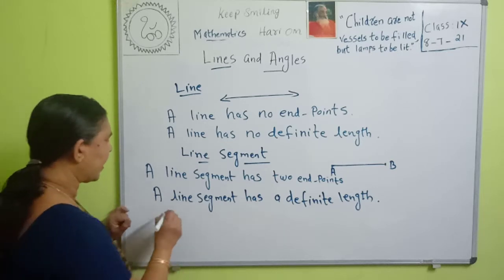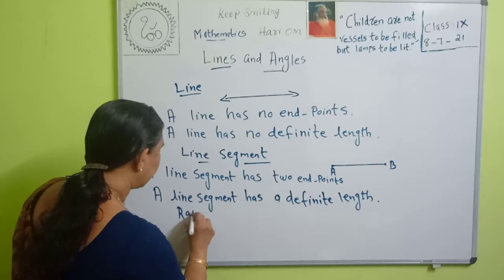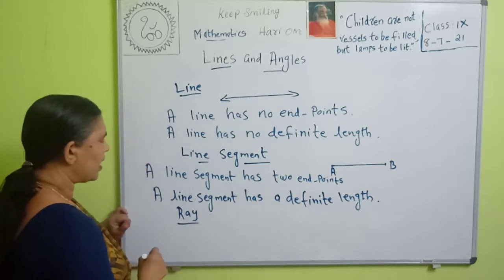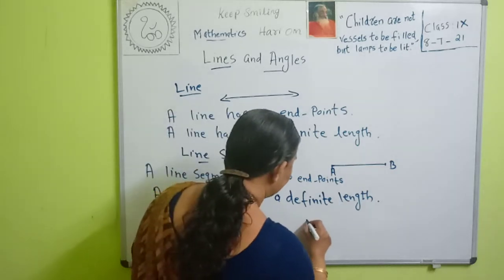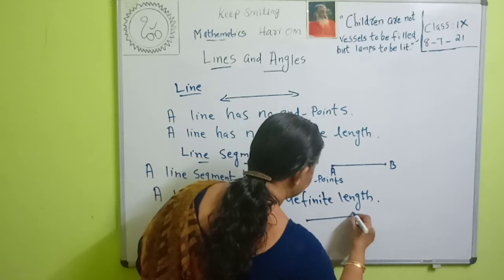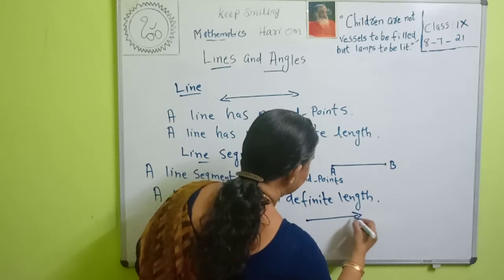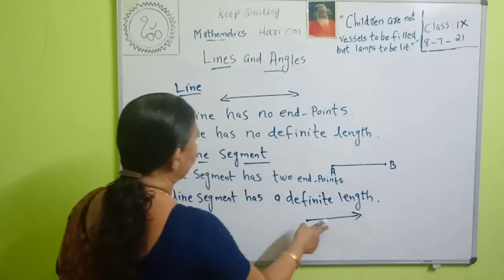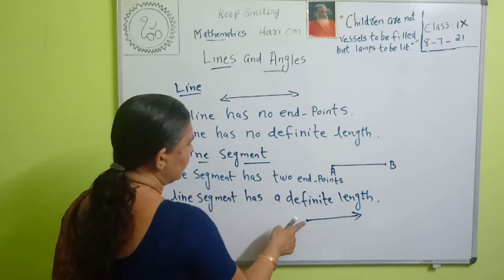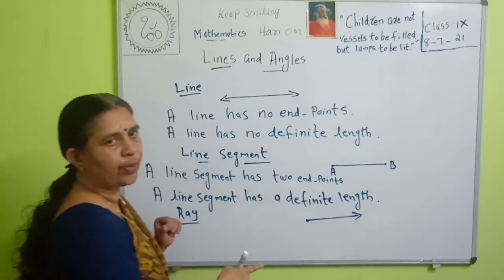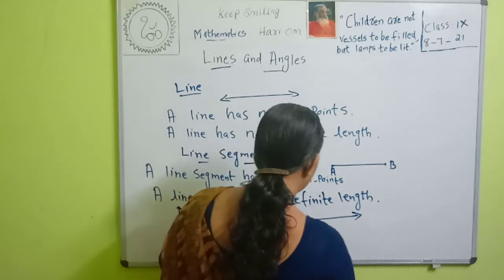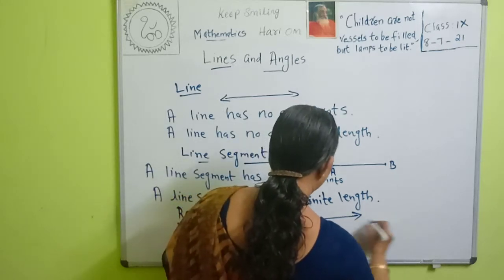Then what is a ray? A ray starts from one point and extends infinitely in the other direction.